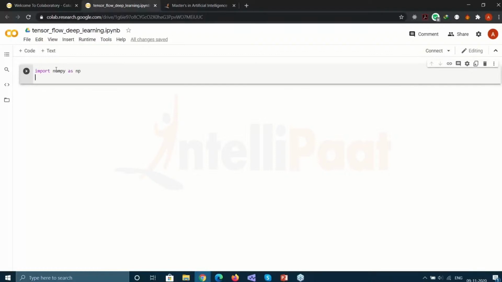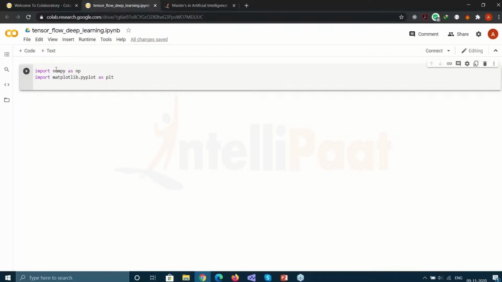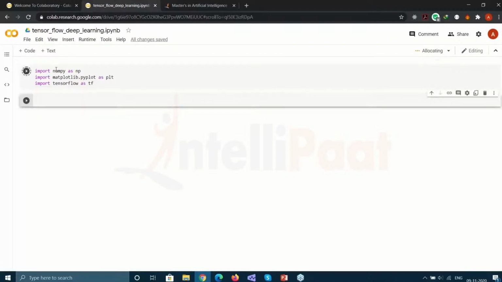That's mainly because in Google Colab, most of the libraries that we want to use for data science and machine learning are already installed. Now import matplotlib.pyplot as plt. This is just a convention. You can just import pyplot as it is, but many people call it plt for abbreviation's sake. And finally, we'll import TensorFlow as tf. Many people would use Keras instead of TensorFlow. That's completely your call.